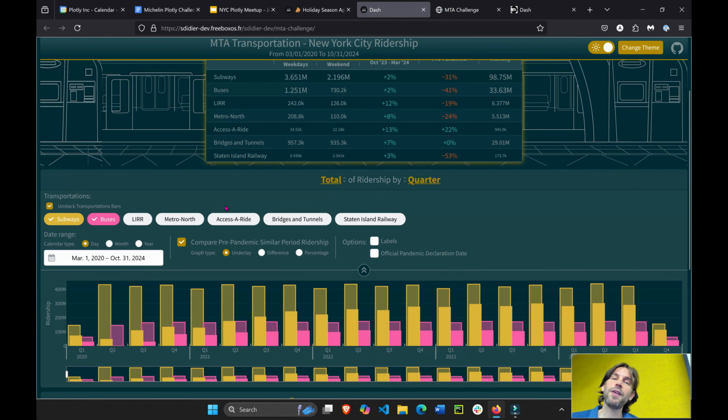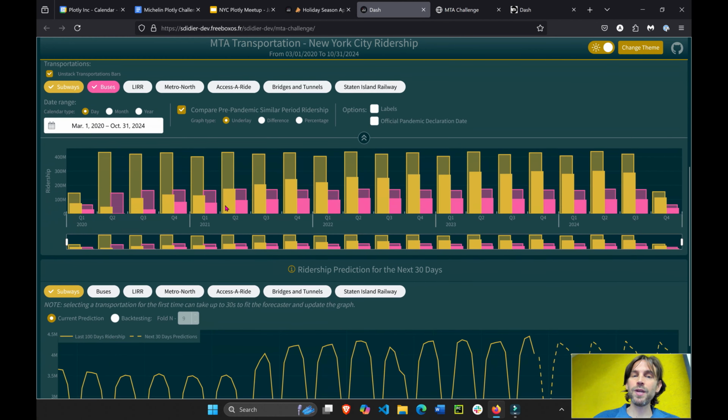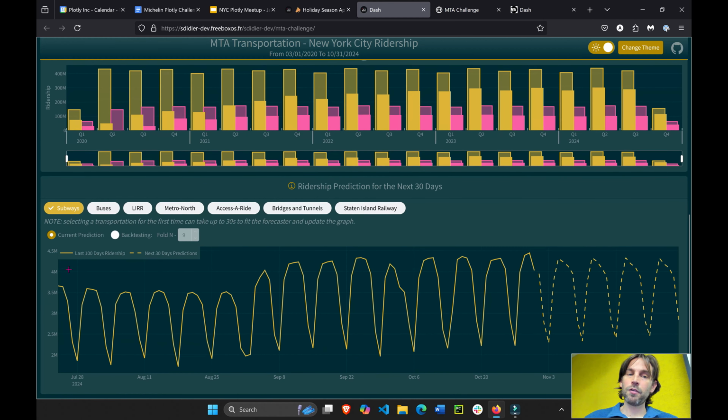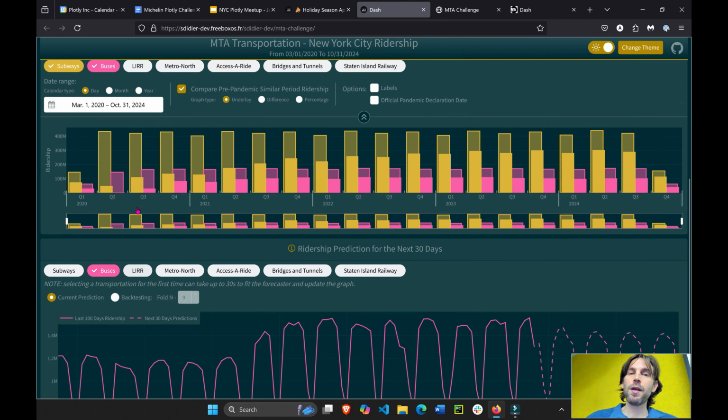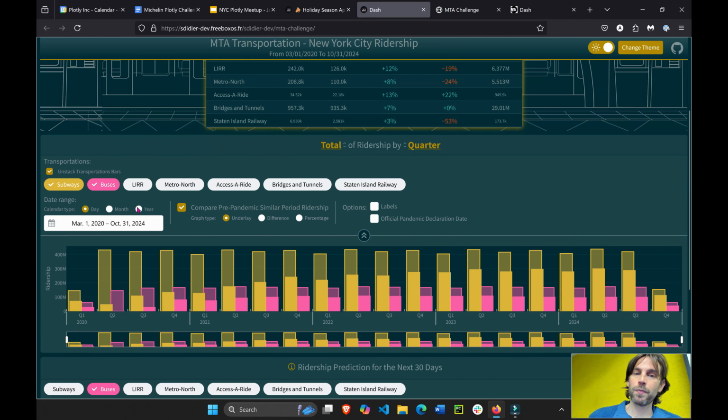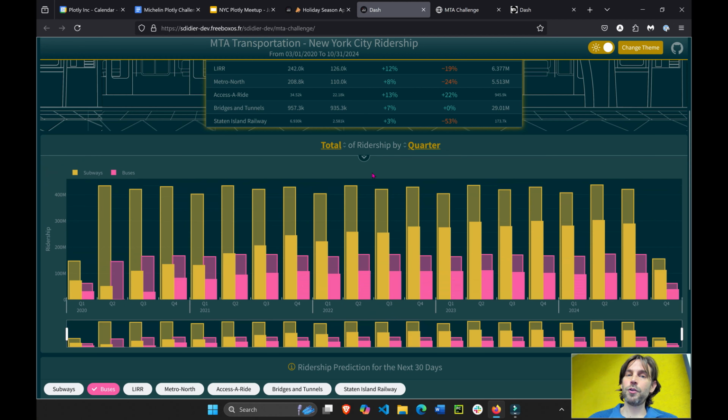So then we have here the second part underneath. We have the graph itself. There is this graph right here that I'm going to focus less on. It's the prediction for the next 30 days, a forecast of how many people will take the subway or the bus or the LIRR. I want to focus more on this graph right here. Look at these neat things that he put in there. You can click on this and collapse the div, all the controls, and now you have the graph that's a lot bigger. And here you have the bar chart, which is also pretty cool.